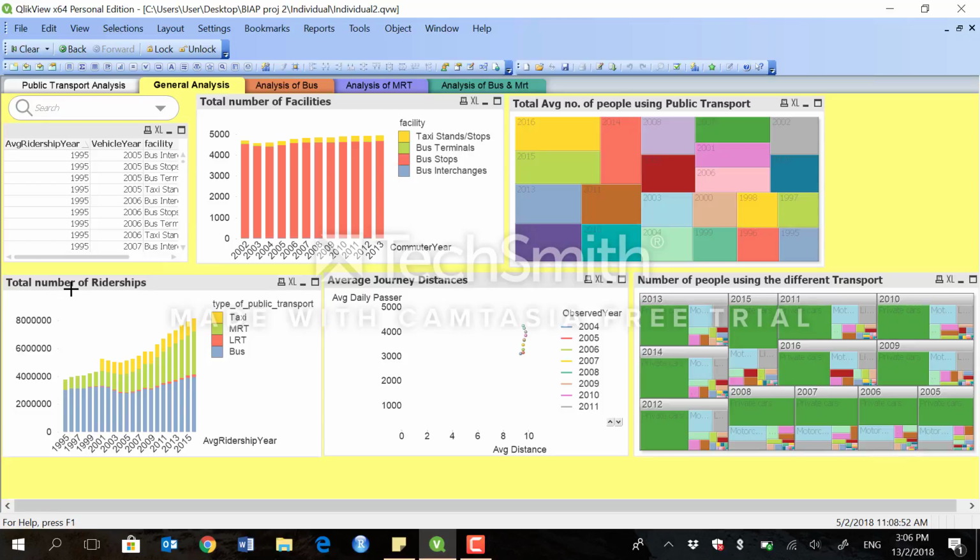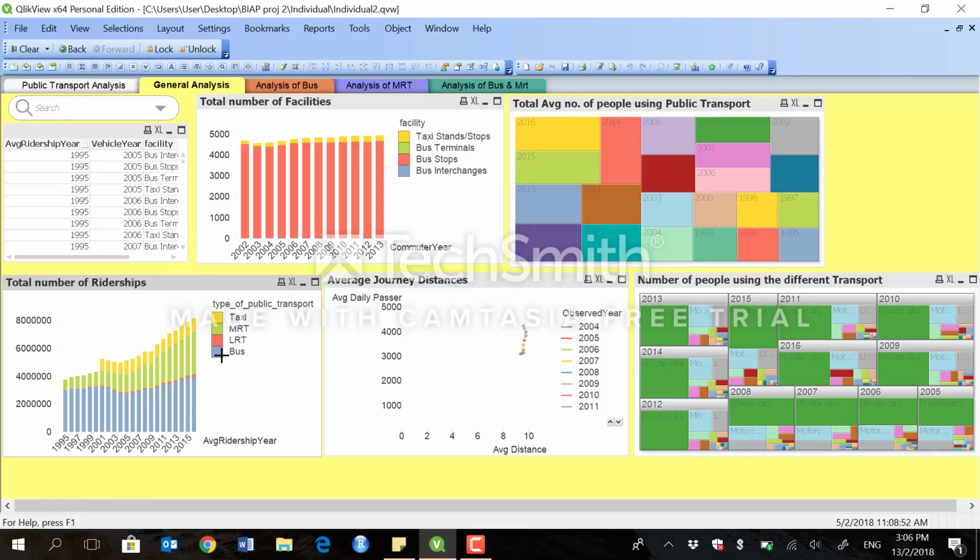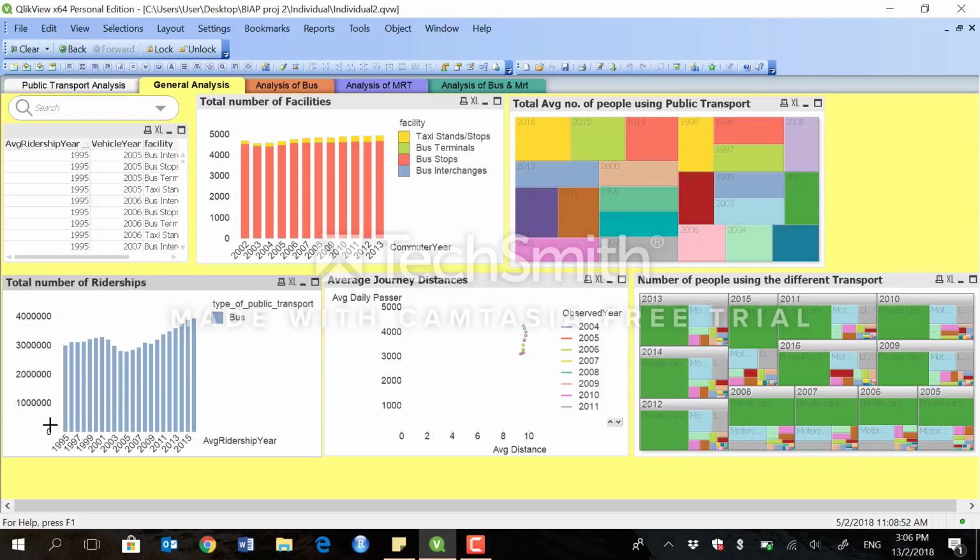So now I'll just zoom into the bus. For instance, for the buses, we can tell that there is an increase in the number of ridership, and this is also because as you can see from here, the total number of facilities, there are actually more bus stops as well.